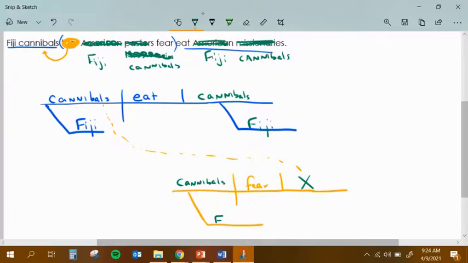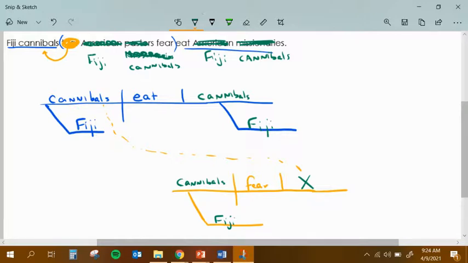And they're from Fiji. All right, so let's just take a look at the ethics here that a Fiji cannibal is afraid because those Fiji cannibals are also eating other Fiji cannibals. But once again, if you're going to be willing to eat another cannibal, then you should also be willing to be eaten. And therefore, I guess you will live in fear unless you are the first one to eat as opposed to being eaten. This is just going down a bad path. We'll just go with it anyway.